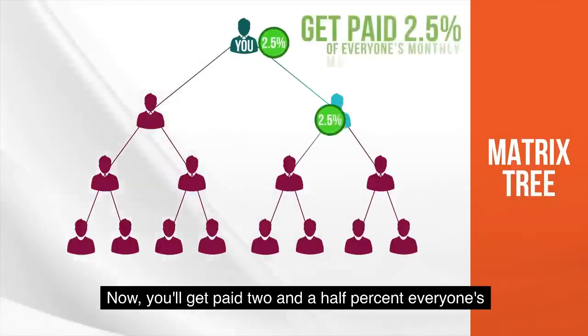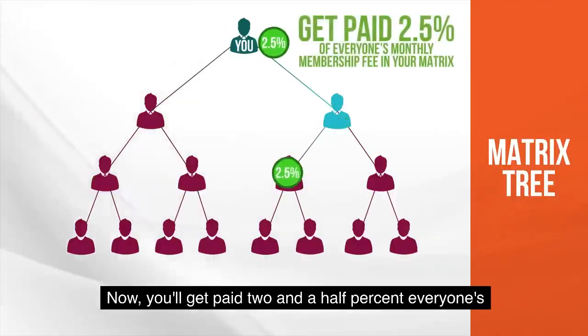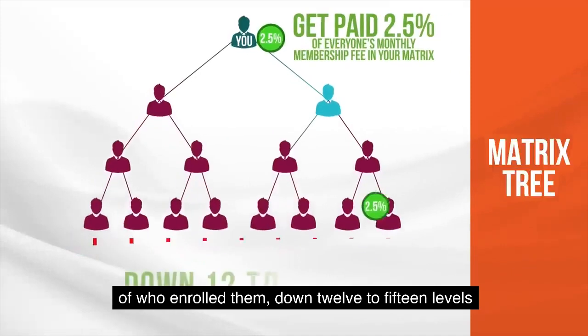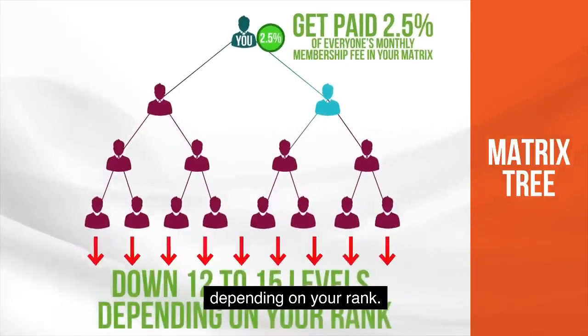Now, you'll get paid 2.5% of everyone's monthly membership fee in your entire matrix, regardless of who enrolled them, down 12 to 15 levels depending on your rank.